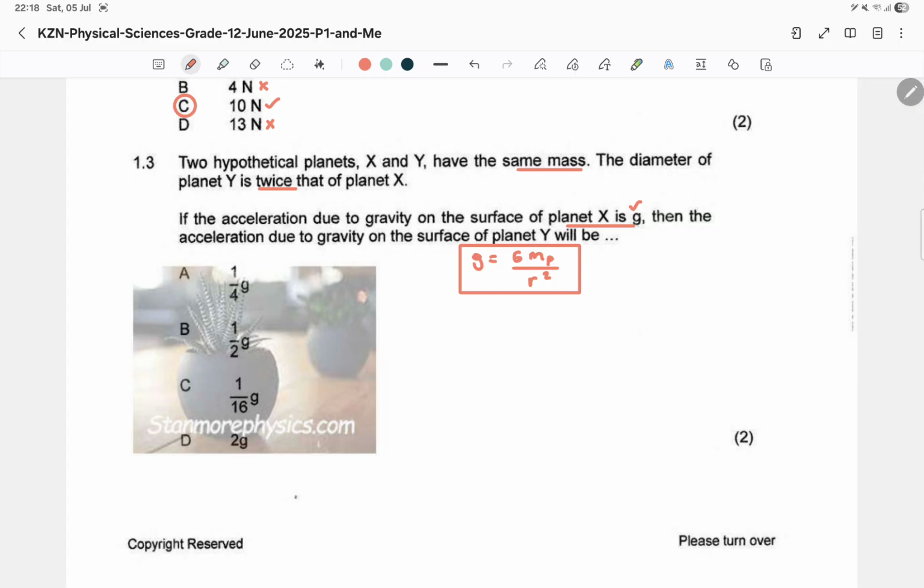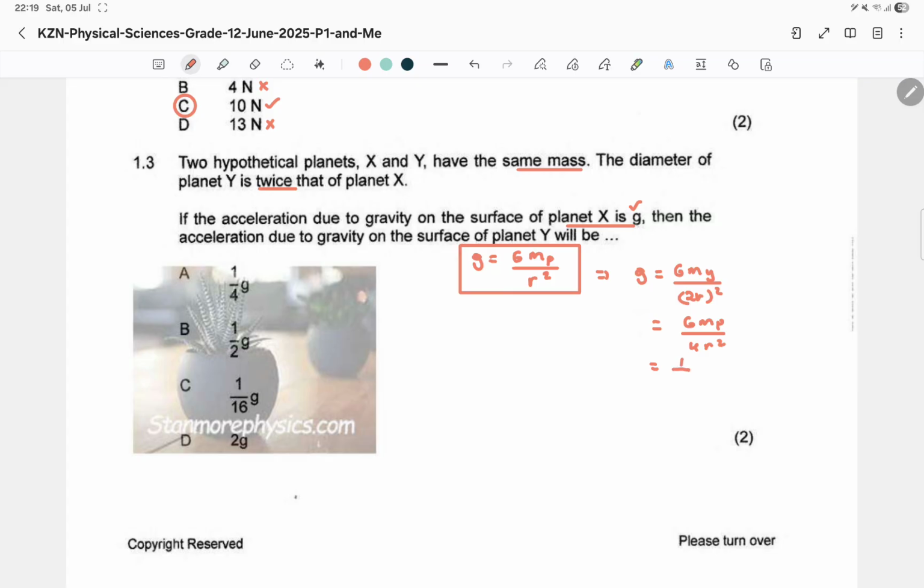Right. So we know now that g, this is for planet X. Now what happens in planet Y? We know that g is going to be equal to the big G, mass of planet Y, divided by, we were told its diameter is double that, so the radius is going to be double the radius of the other planet. So this is going to be G, M, of course, since they are of the same mass, so we just say GM_P, right? And this is going to be 4r squared.